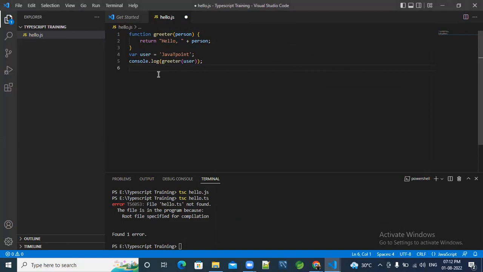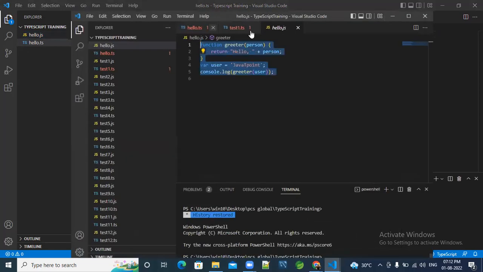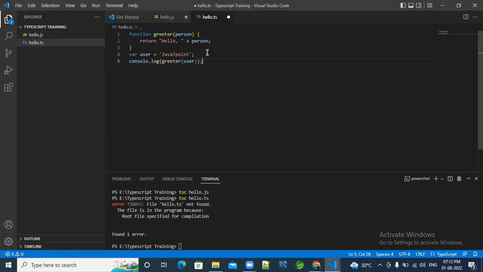So before we run this code, we have to make another file named hello.ts. Okay, so we will do the same here. We have to copy the code. I already have the code here. So see, you can just copy and paste it. You all have to see this code and write it on your own, because if we copy paste we couldn't do our coding practice also. That's why you have to see this code. I'm sharing this video so that you can see this code and write it on your own. So yeah, we have done it.